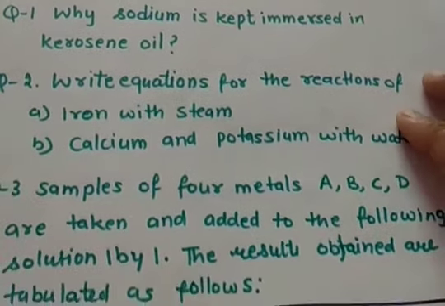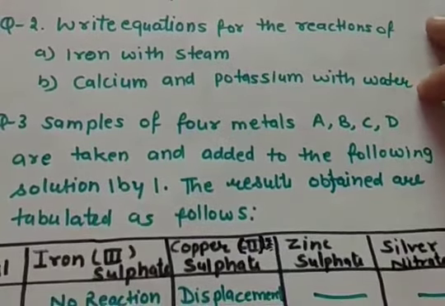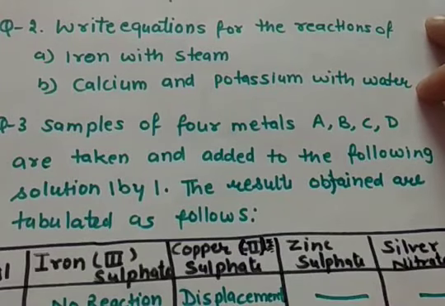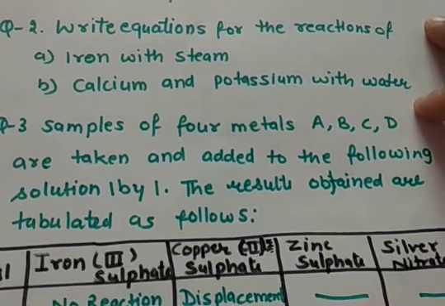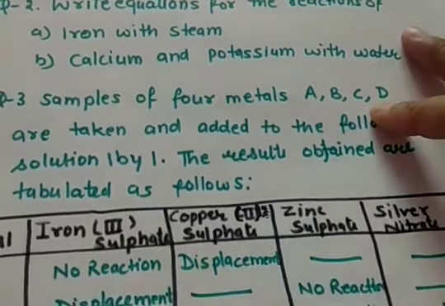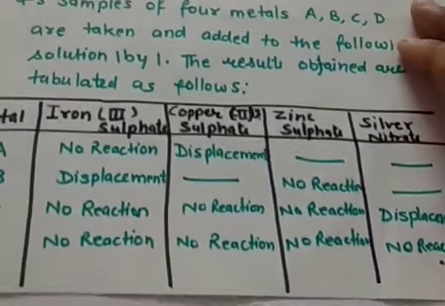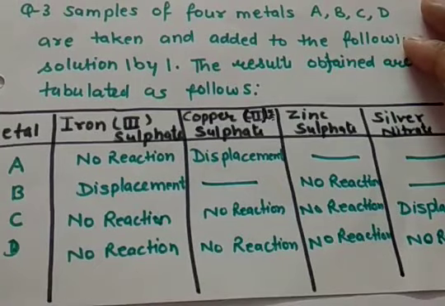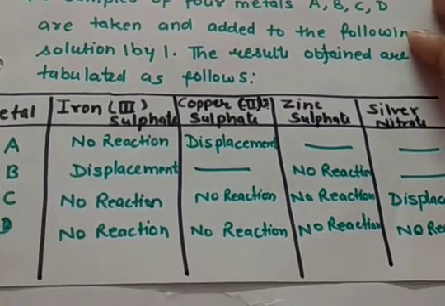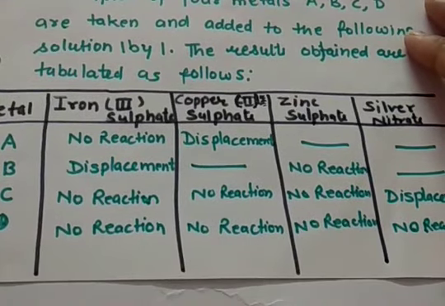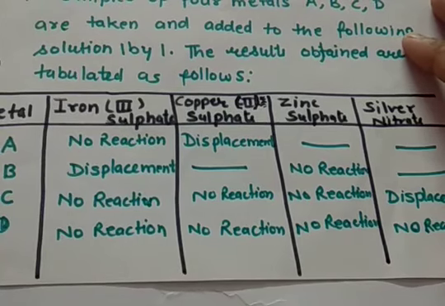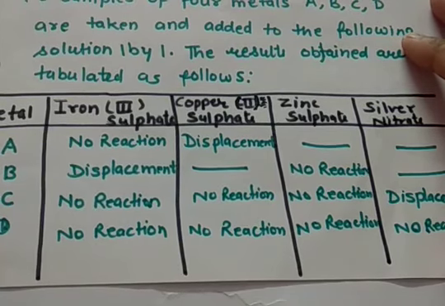Then the third question is samples of 4 metals A, B, C and D are taken and added to the following solutions one by one. The results obtained are tabulated as follows. You can see that when metals A, B, C, D are added in these 4 solutions, the results are no reaction, displacement, no reaction. You can see it from here.